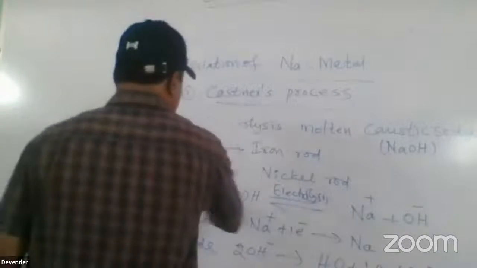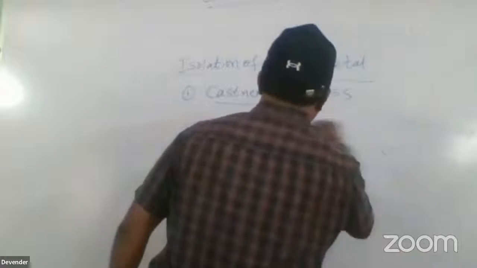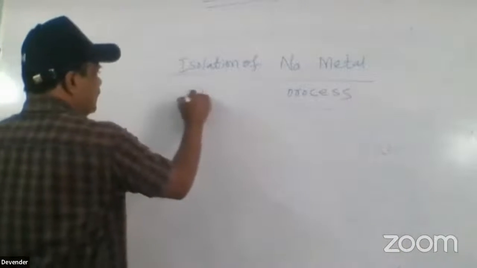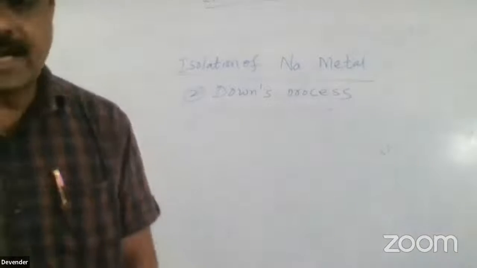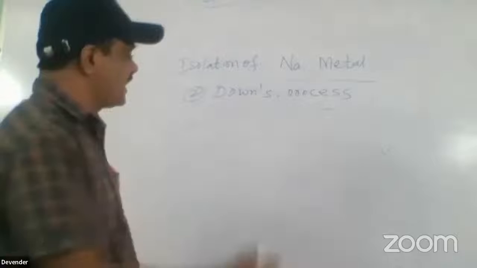What is the Downs process? We will explain. The second process is the Downs process. In the Downs process, common salt is used in the molten state.